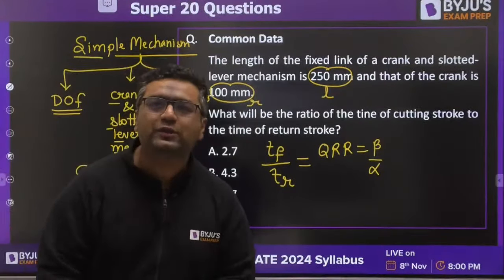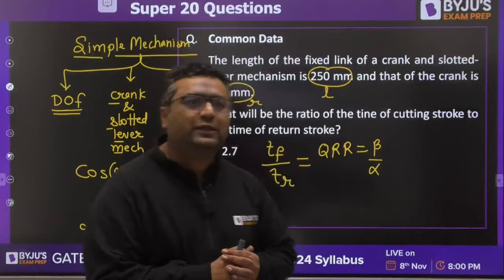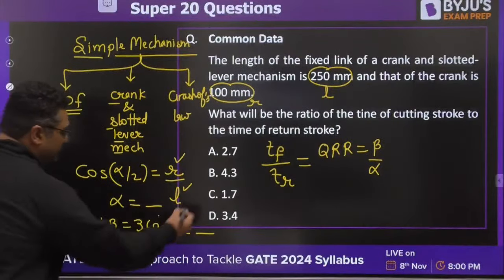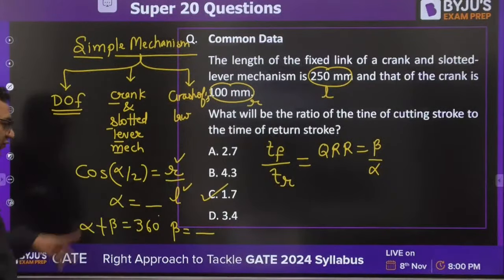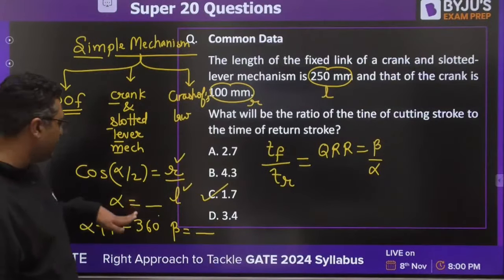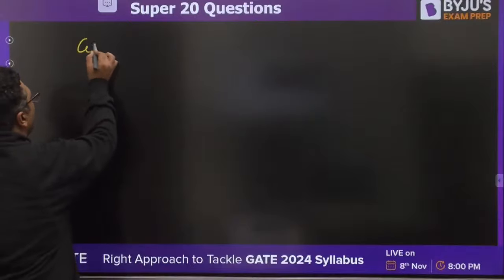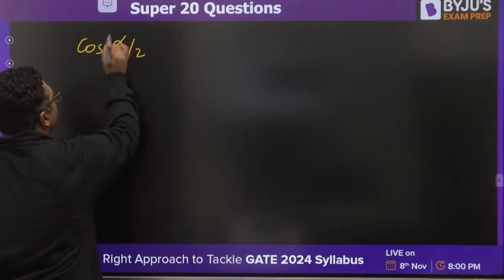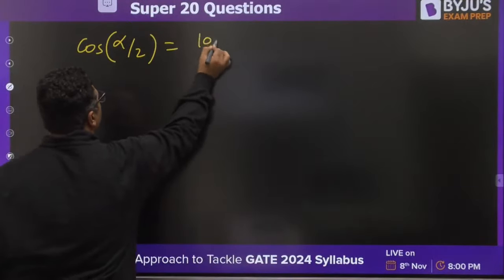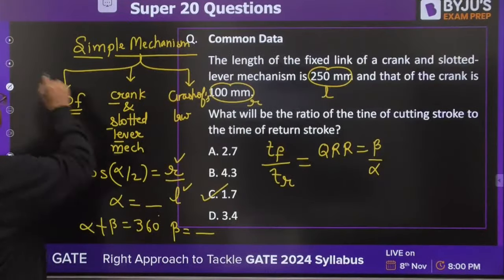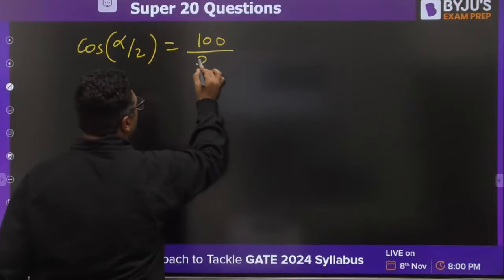Kishan is also saying C. Narsimha Murthy is also saying C. And guys, your answer is correct. Because when you are going for beta by alpha, you can see cos alpha by 2 is R by L. So you can write cos alpha by 2 is going to be 100 by L, and you can see L is nothing but 250. So this will be 250.